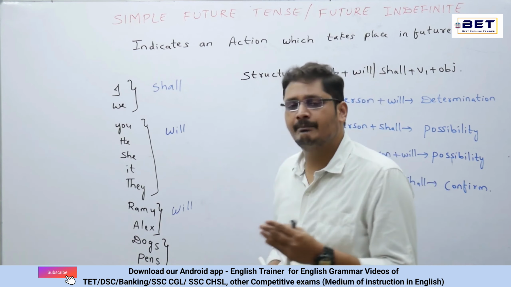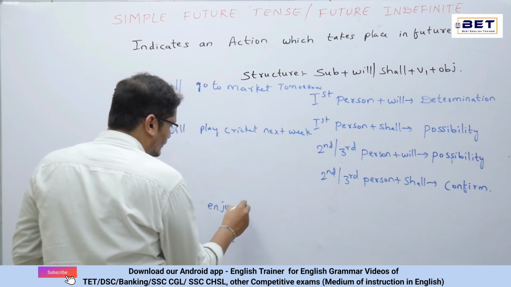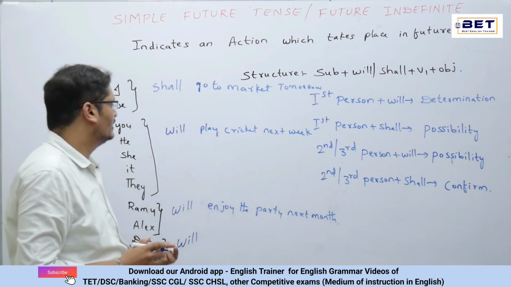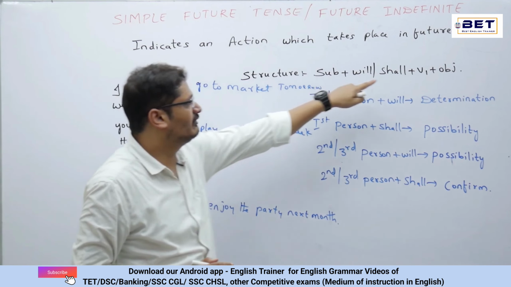Now we need to use V1 there. For example, let's make a small example with this. For example, I shall go to market tomorrow. I said I shall go to market tomorrow. Next we have you will play cricket next week. Okay, you will play cricket next week, I said. Now, Ramu will enjoy the party next month. So in this fashion, we'll be making examples by using will or shall plus V1.